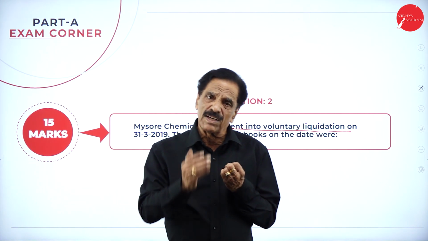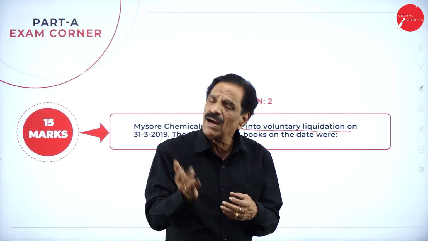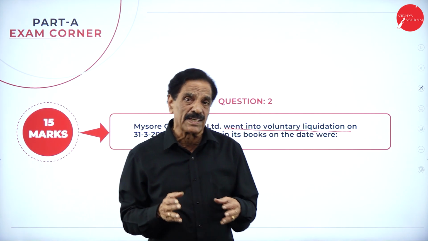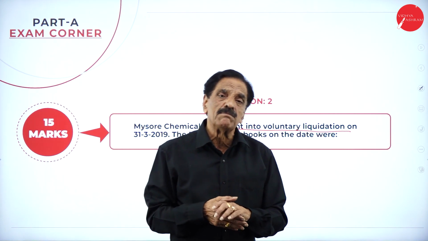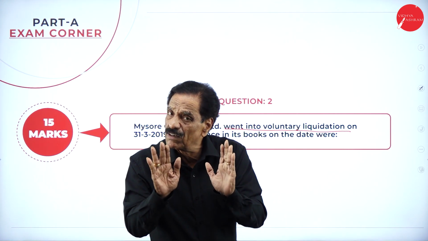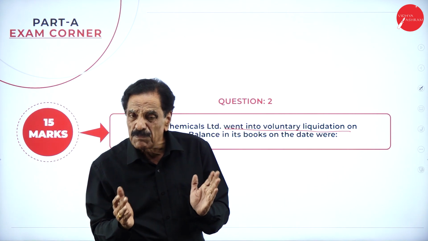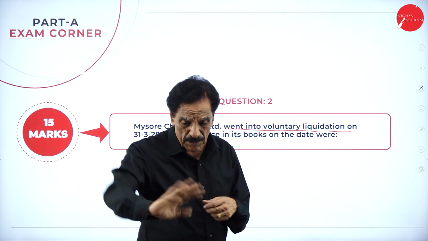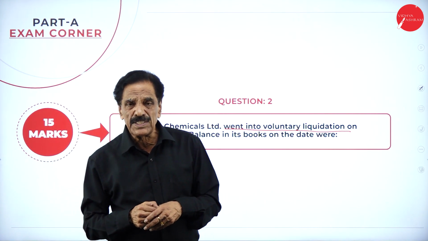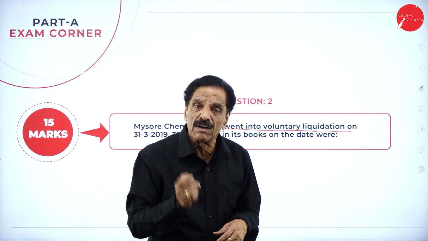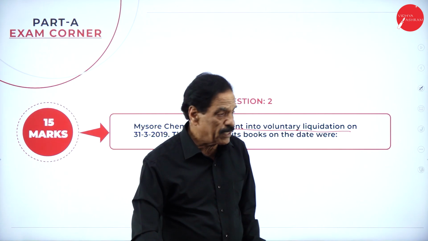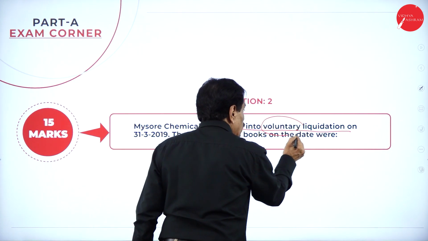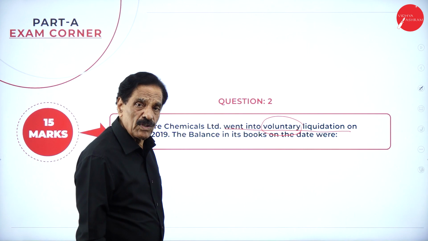If all the shareholders agree the company suffers a loss and is not in a position to clear the debt, the company automatically closes with mutual consultation. That is called voluntary liquidation. Sometimes, if they are doing illegal business, the court will order the entire business to be closed down. That is called compulsory liquidation. Here it is voluntary liquidation, only mutual adjustment of the shareholders, the creditors and the debenture holders, and the company has been closed down.